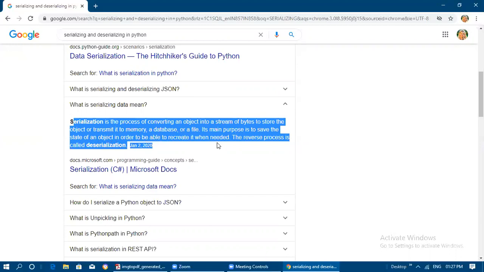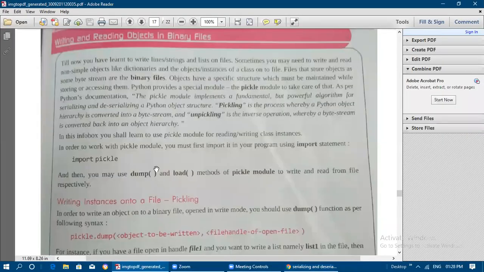That is, the structure of the object is not going to be affected because we can recreate it whenever we need it. We need to get it back as it was before it was written to the file, in the same structure, okay. That reverse process is known as deserialization. So both serialization and deserialization algorithms are used in the pickling methods. That's why they said the pickle module implements a fundamental and powerful algorithm for serializing and deserializing a Python object structure.